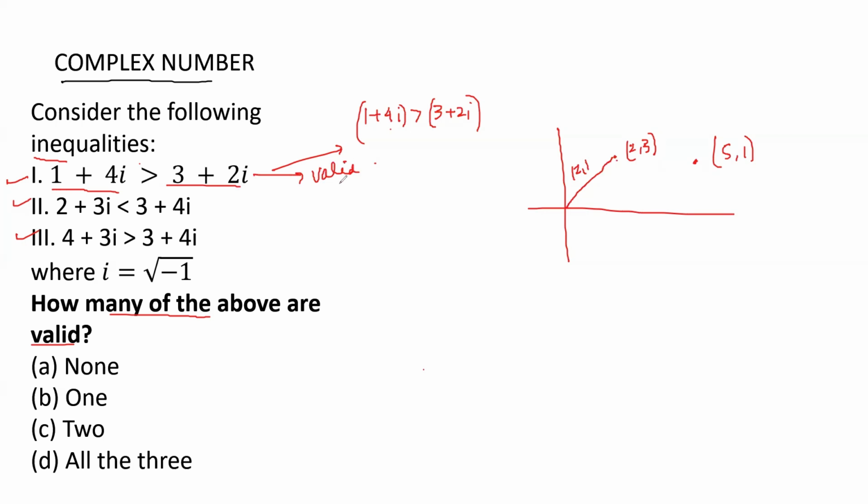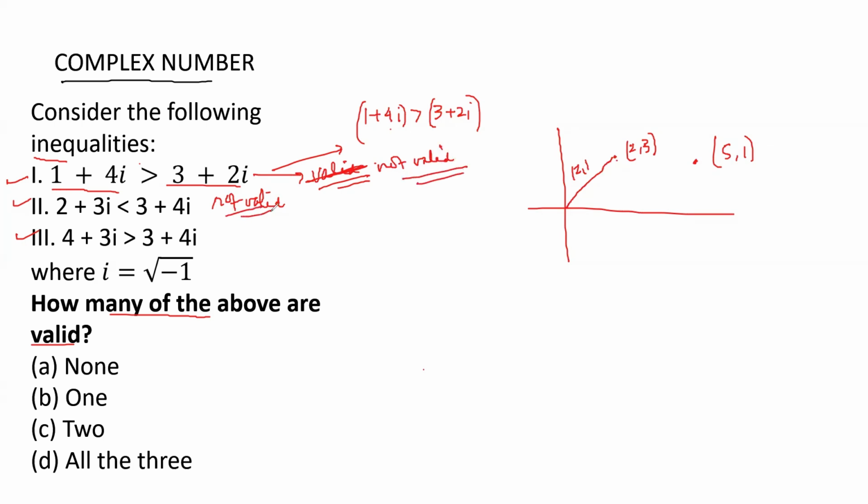You cannot compare two complex numbers, so this is not valid, this is also not valid, and this is also not valid. You cannot compare any two complex numbers.